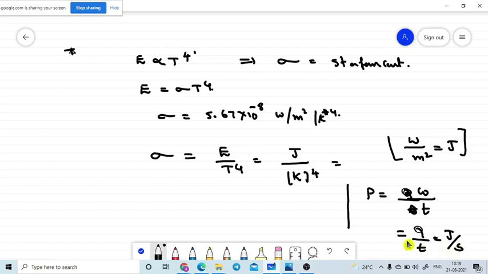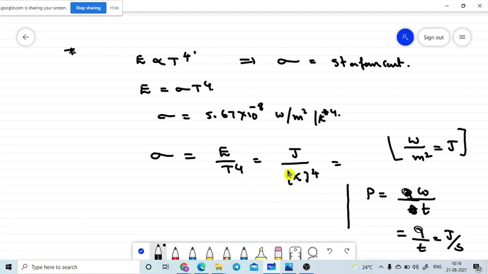Joule per second is there, but joule per Kelvin power 4 should come. Is it correct? Sorry, I am really sorry.